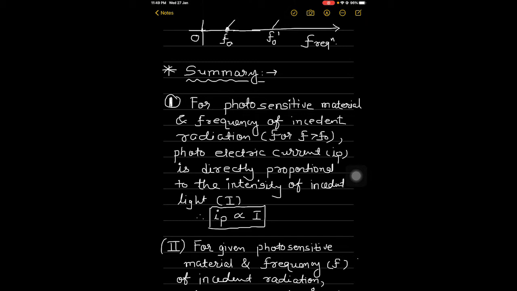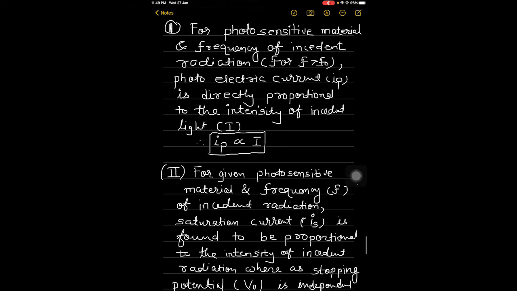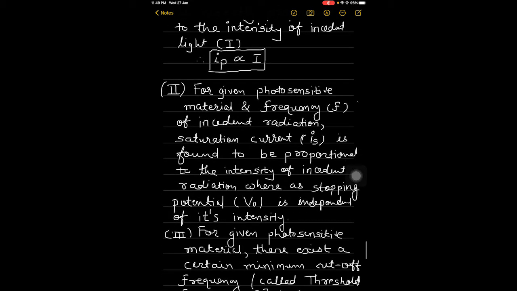For that given photosensitive material and frequency of incident radiation, the photoelectric current, IP, is directly proportional to the intensity of incident light, I. That means IP is directly proportional to I. Later we can conclude the second result.